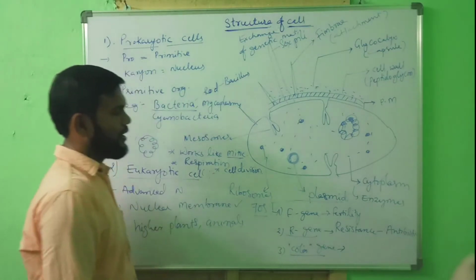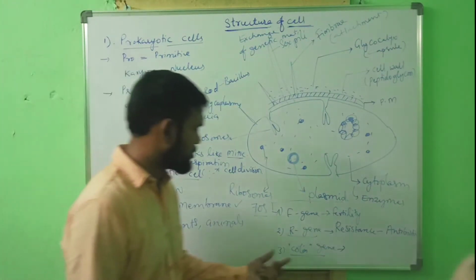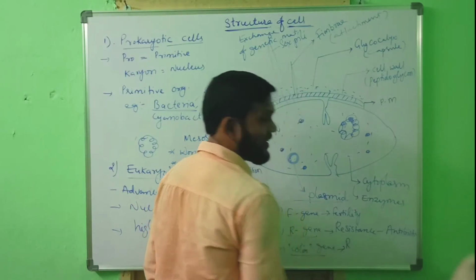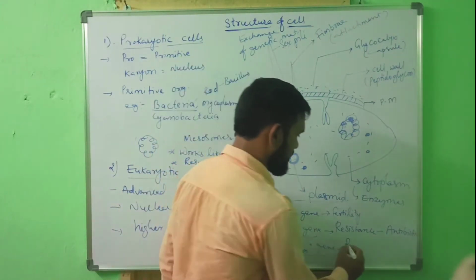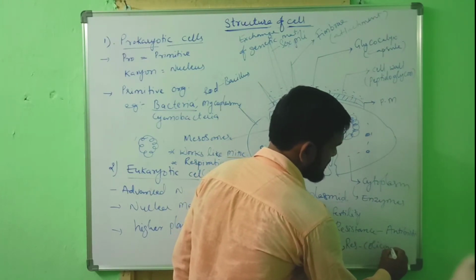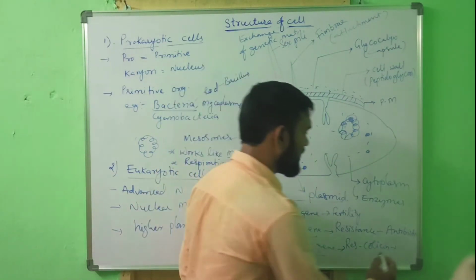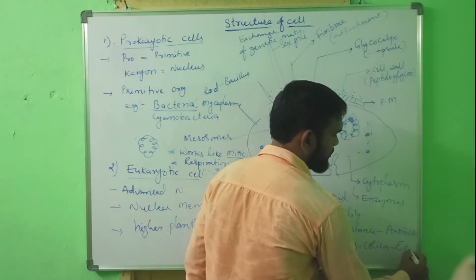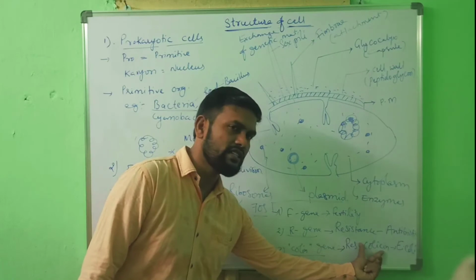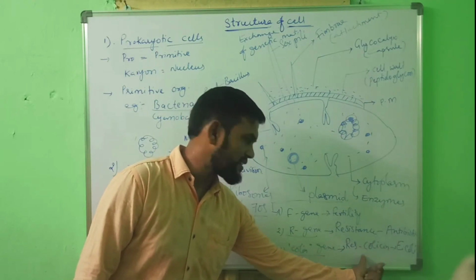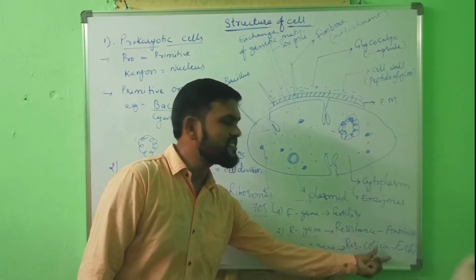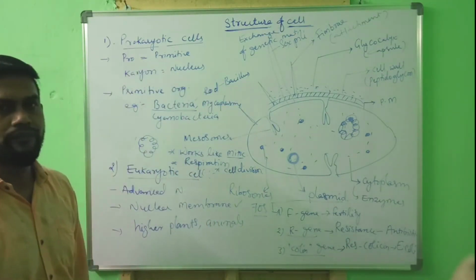This gene helps in showing resistance against colicin. This colicin is produced by Escherichia coli. This is a toxin. This colicin gene shows resistance against colicin.